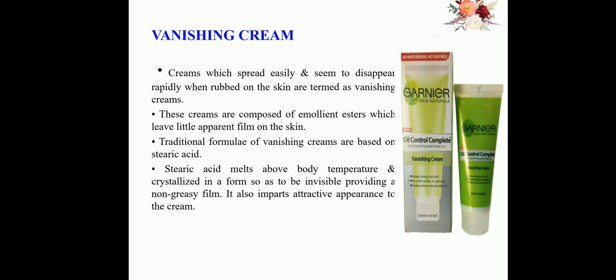These creams are composed of emollient esters which leave little apparent film on the skin. The traditional formula of vanishing creams is based on stearic acid. Stearic acid melts above body temperature and crystallizes in a form that is invisible, providing a non-greasy film. It also imparts an attractive appearance to the cream.